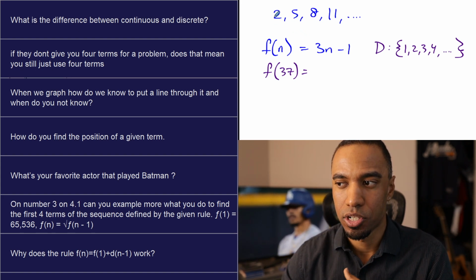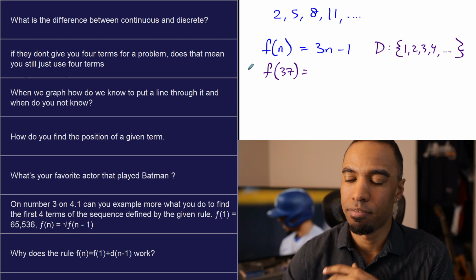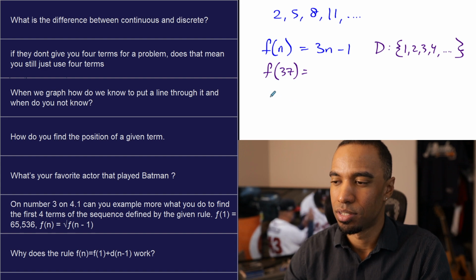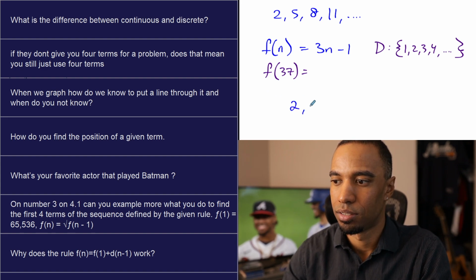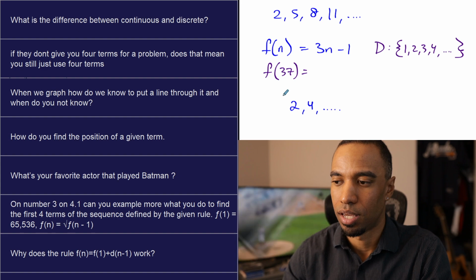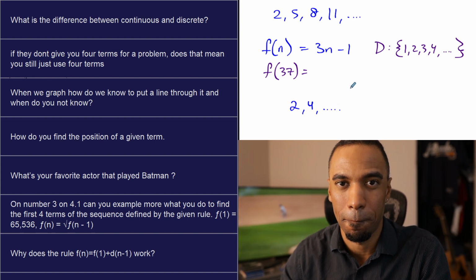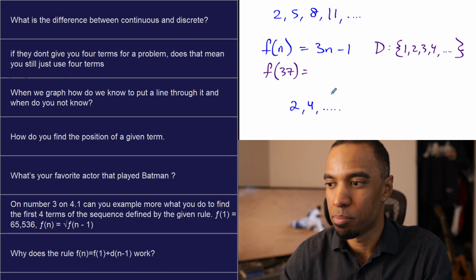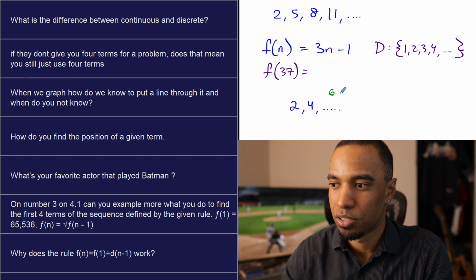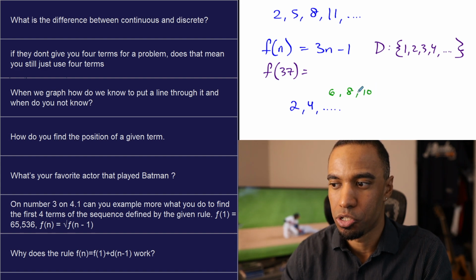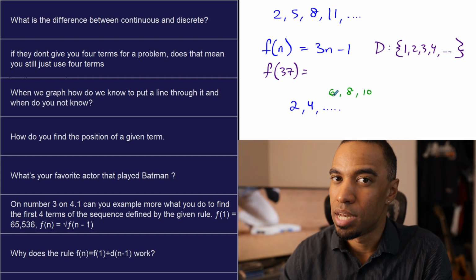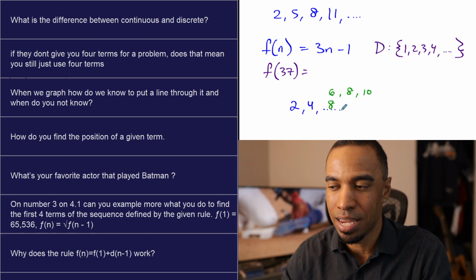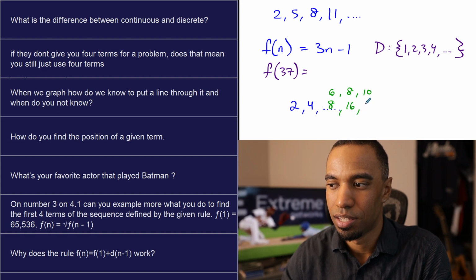They often give you 4 terms, guys, because if I only gave you, and this isn't a good example for me to talk about, but let's say I gave you this as your sequence right here. Okay, and I said find the next 3 terms for me. This one's a little weird because the next 3 terms could be 6, 8, 10, because you could be adding 2 each time. Maybe this is not an arithmetic sequence. Maybe it's something called a geometric sequence, and maybe the next terms are 8, 16, 32.